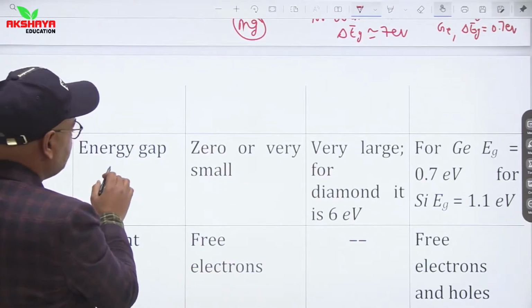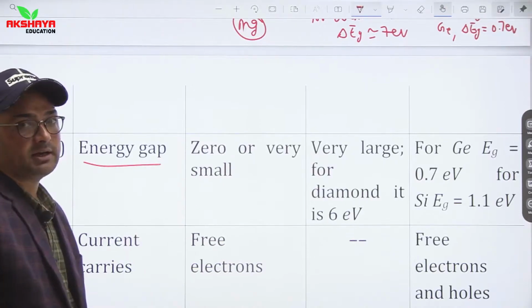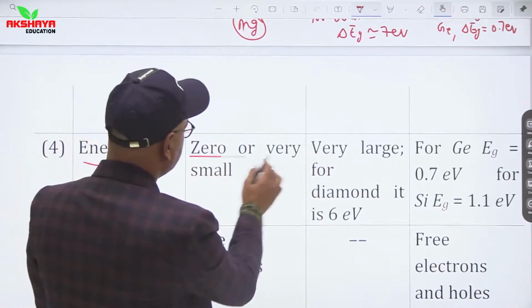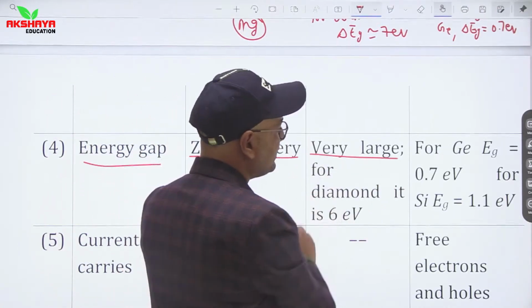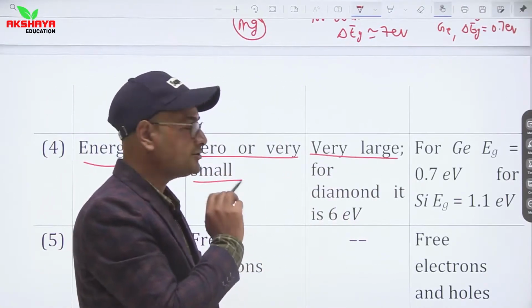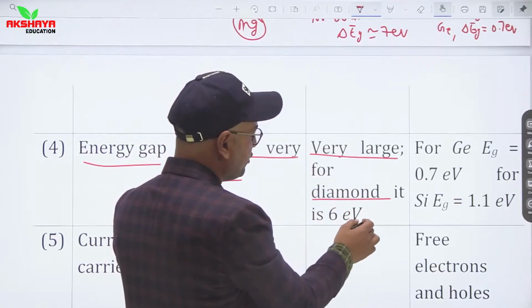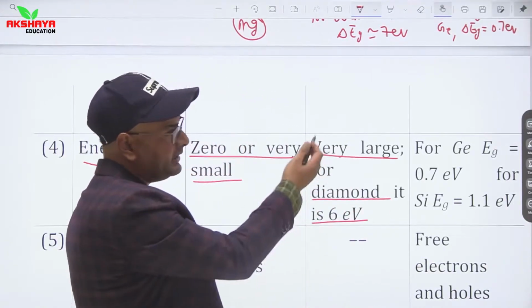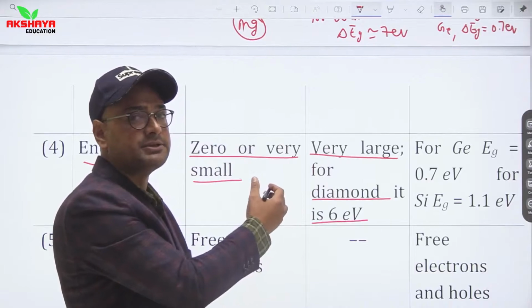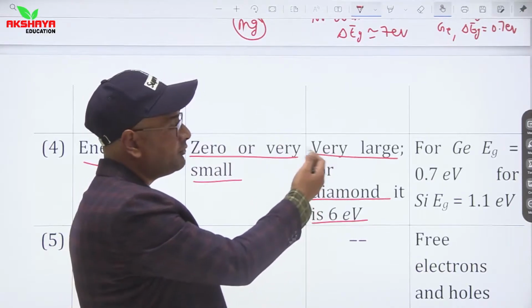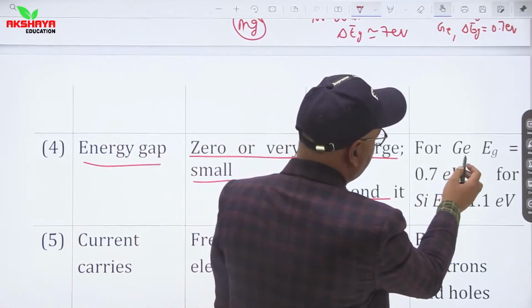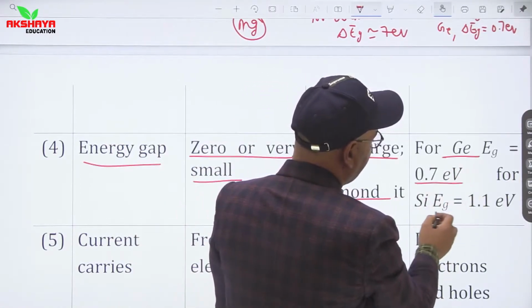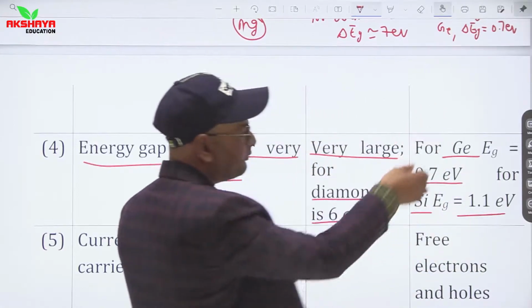Now, energy gap, I have explained it earlier. It is almost 0 or very small in case of conductors, very large in case of insulators, and for diamond it is almost 6 electron volt. In some sheets it is given as 6, in some it is given as 7, so we can say around 6 to 7 electron volt for diamond. For germanium it is 0.7, and for silicon it is 1.1 electron volt. So we have seen it.